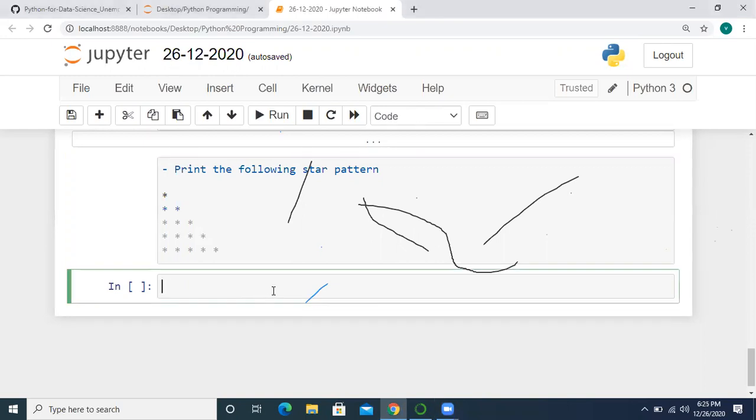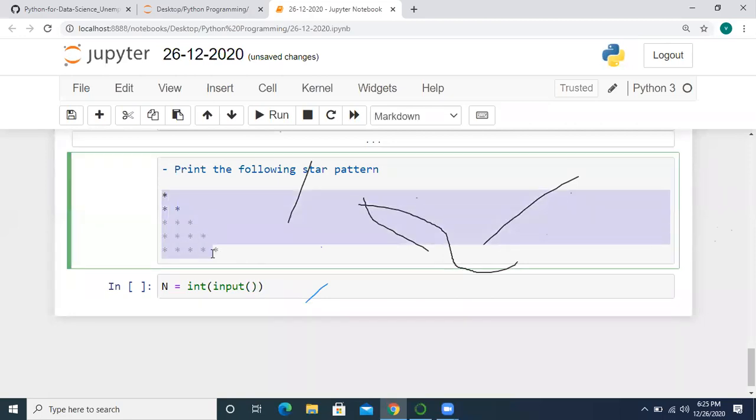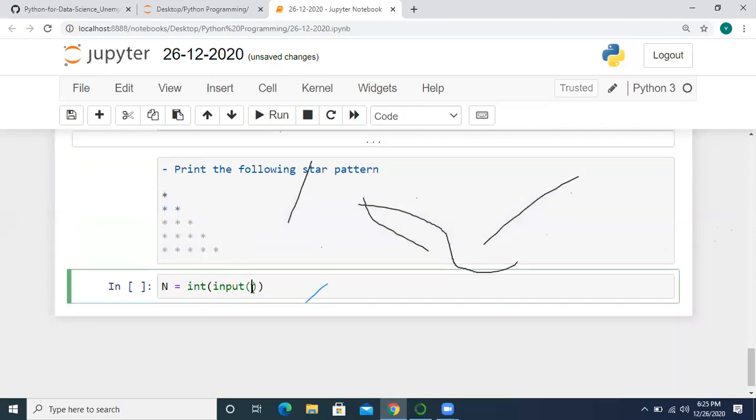Okay, I am explaining, all of you see here. Suppose here I am taking the n value, how many rows to print the stars. So print int of input: how many rows should I get in this pattern? So I am taking that from the user. Enter number of rows to get pattern.